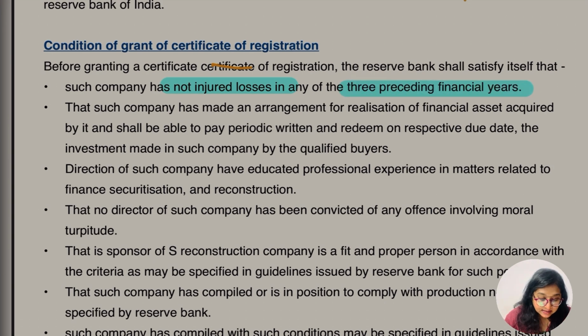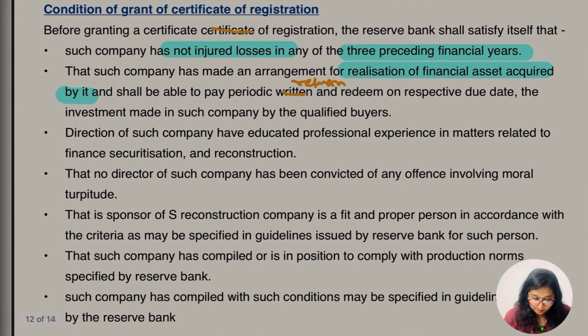First point. Second, that such company has made arrangement for realization of financial assets acquired by it and shall pay the periodic return and redeem on the respective due dates the investment made in such company by the qualified buyers. So which means they have to realize the financial assets acquired by it. This is the first part, right? Second, in the condition they have written that they have to pay the regular return and redeem the respective dues before the due dates. Okay, let's go for the further point.